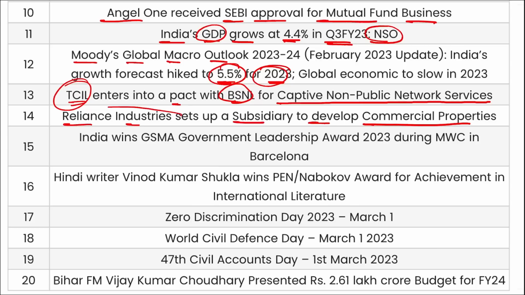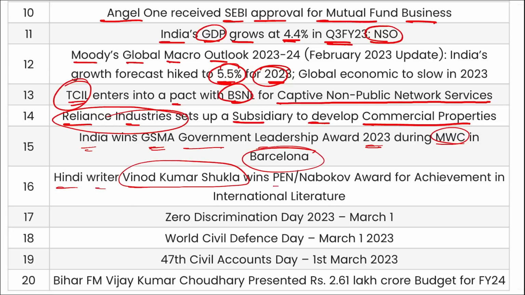That means we can say Reliance Industries are getting into the real estate business. India wins GSMA Government Leadership Award for 2023 during MWC in Barcelona, Spain. Hindi writer Vinod Kumar Shukla has won the PEN Nabokov Award for Achievement in the International Literature.